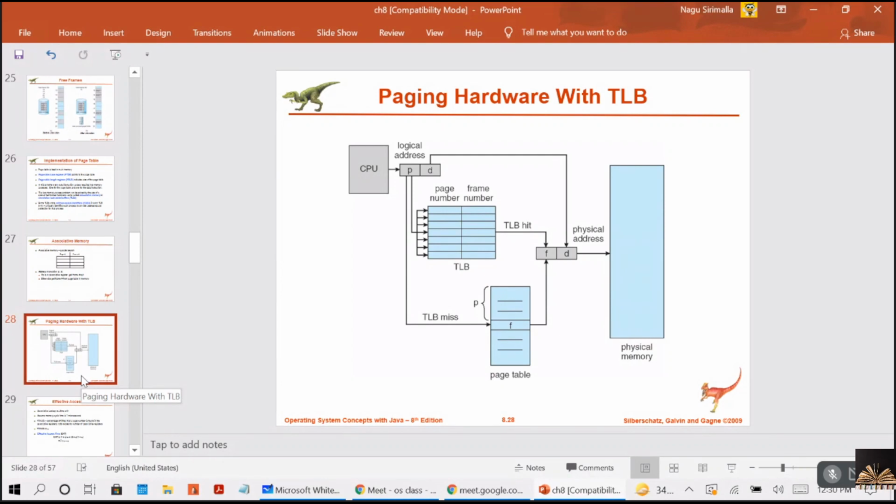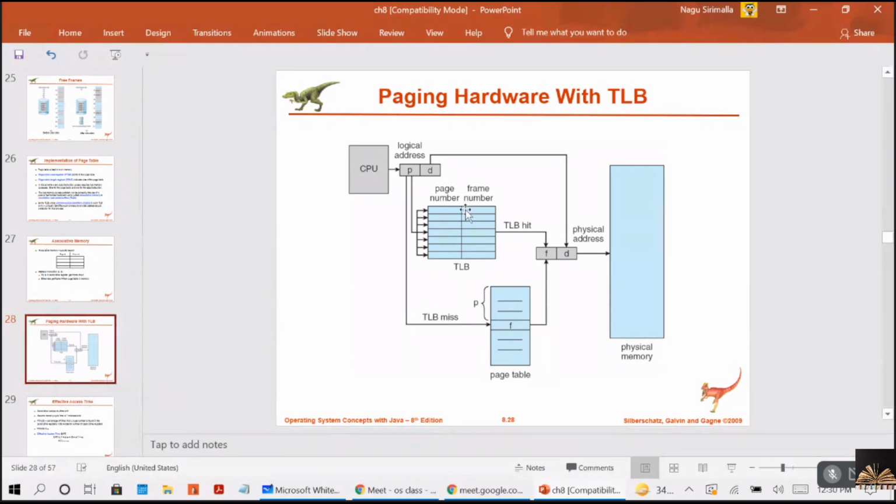Concept I explained, but there are some theory points which are to be learned, right? TLB size is between 32 to 1024 entries. When the associative memory is presented with an item, the item is compared with all the keys simultaneously. If the item is found, then the corresponding value field is returned.